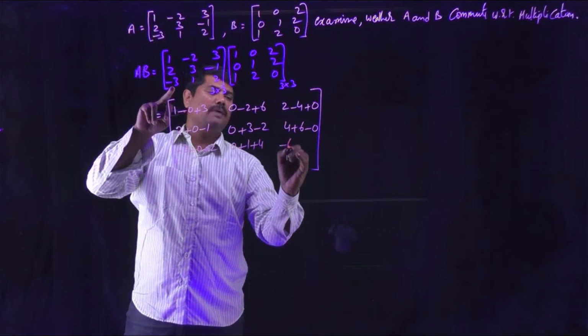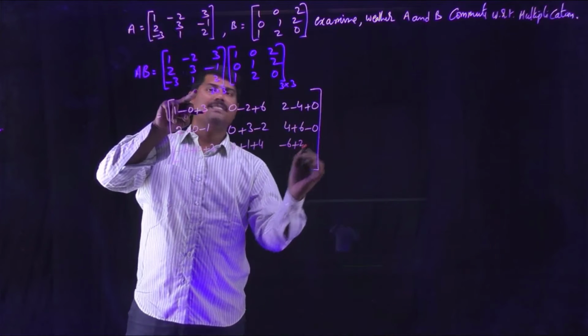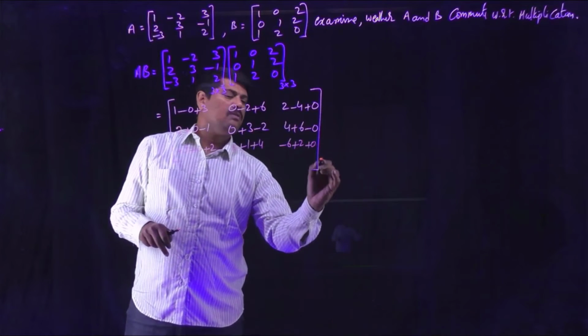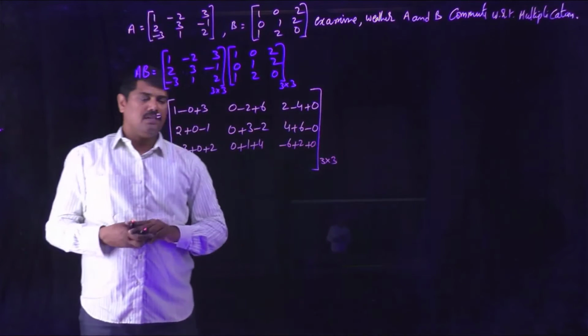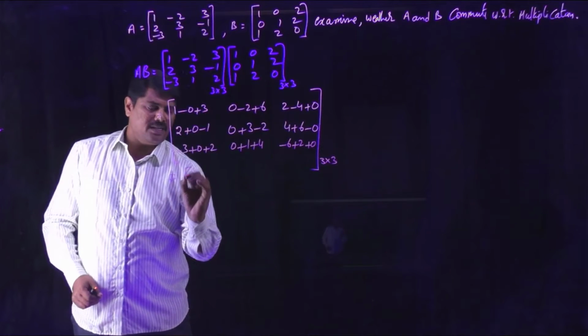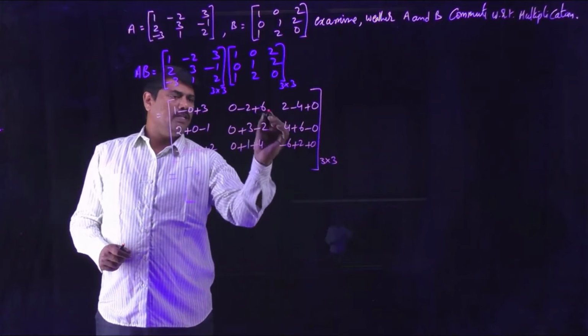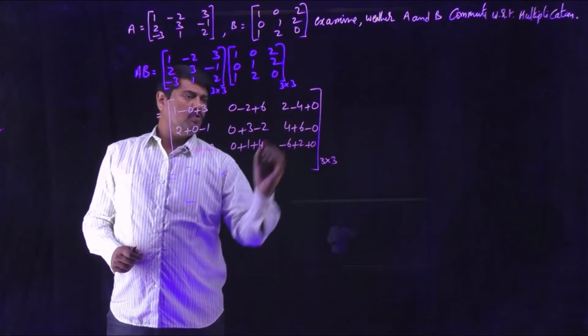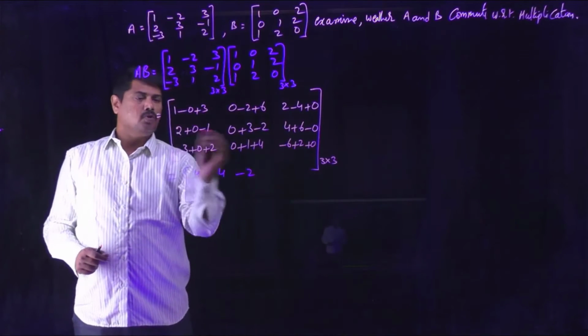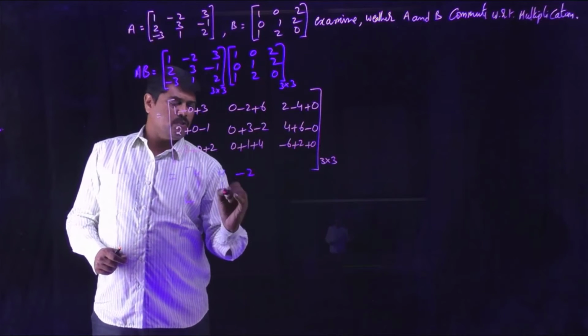Minus 3 into 2 is minus 6. 1 into 2 is 2. 2 into 0 is 0. So this is of order 3 by 3. Now let us complete with the calculation. 1 plus 3 is 4. Minus 2 plus 6 is again 4. 2 minus 4 is minus 2. 2 minus 1 is 1. 3 minus 2 is also 1.